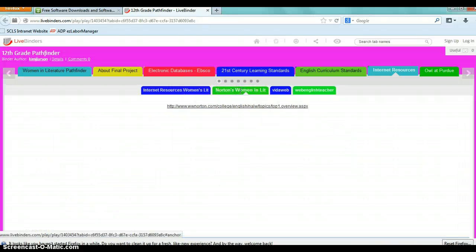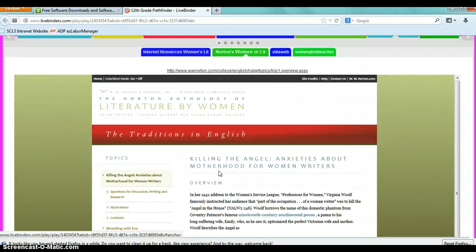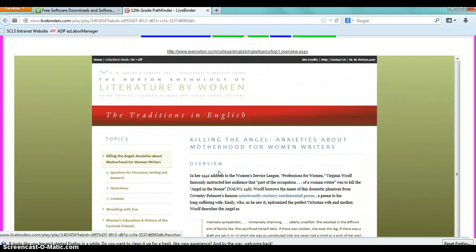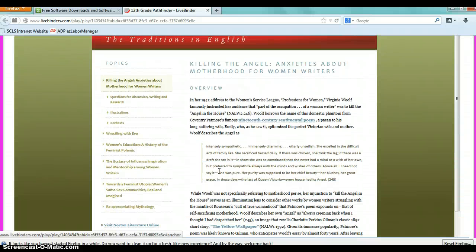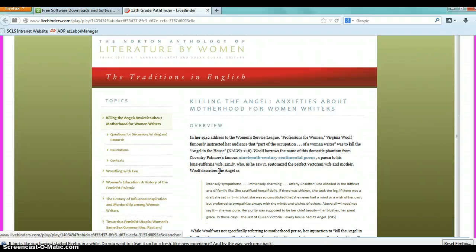Next is Norton's Women in Literature. And Norton is a very trustable source, and that's kind of why I included it in here, very scholastic and academic. But there are a lot of things in here that you might find useful. There are tabs for blogs, full text articles, and then just all kinds of information.